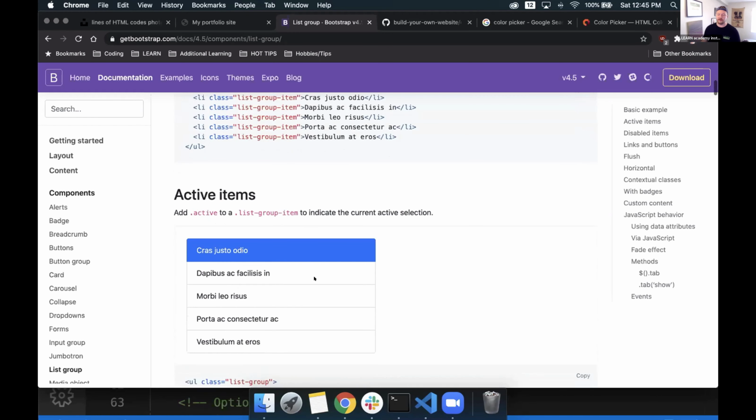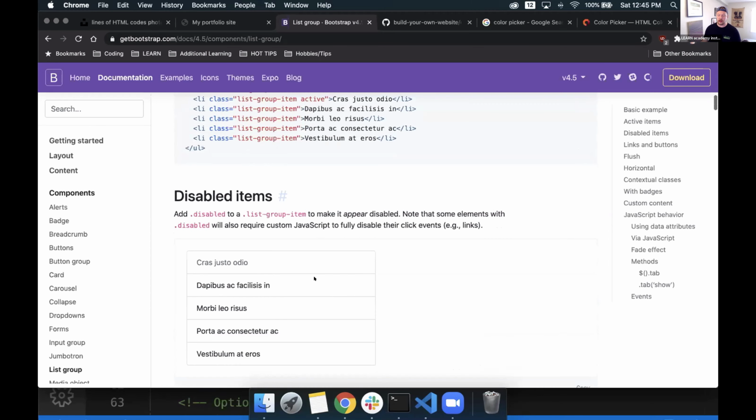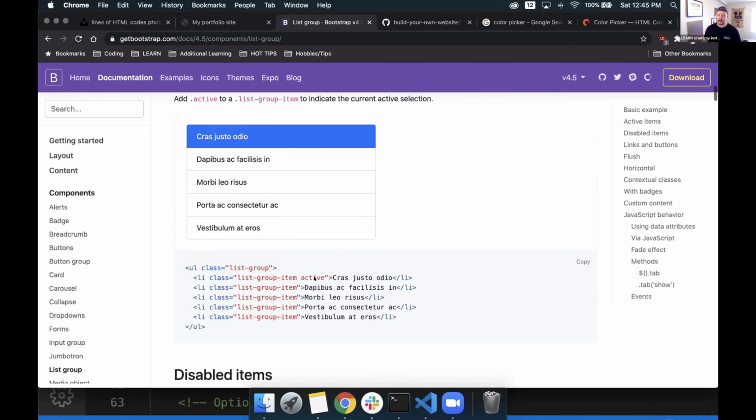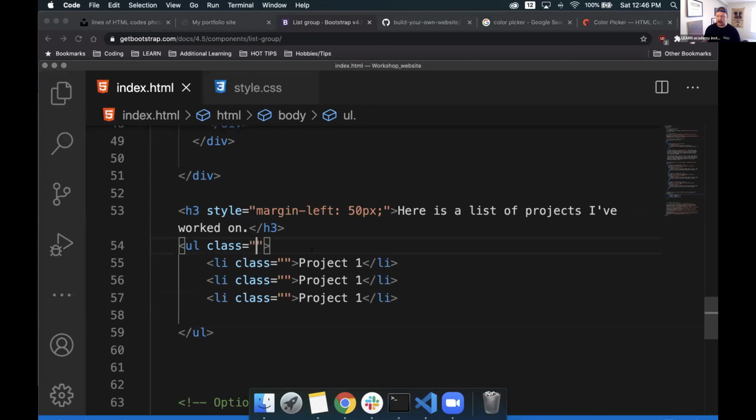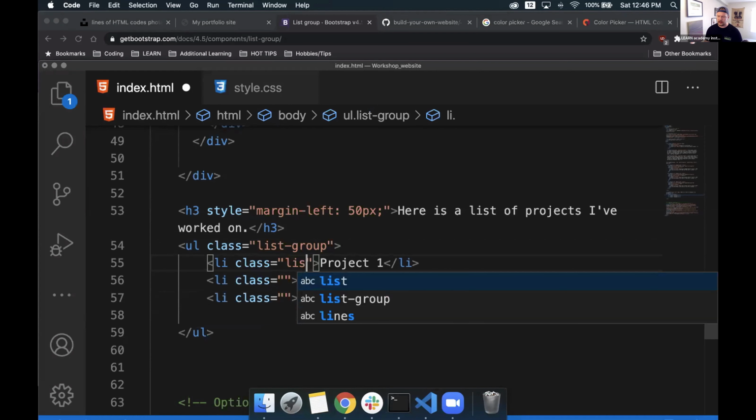We have a whole bunch of different variations of these as well that we can use. But for right now, I think I just need this very top one. So with that, I don't even need to copy this because we've written some of the code. We just need to give it these names. So we have list group. I'll copy that. And right in here, I can either paste it in or type it out, but I'll just type it out. List group. Now I know that the child elements are going to need some class styling as well. So we'll type in list group